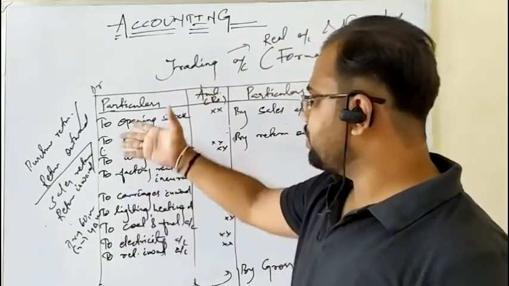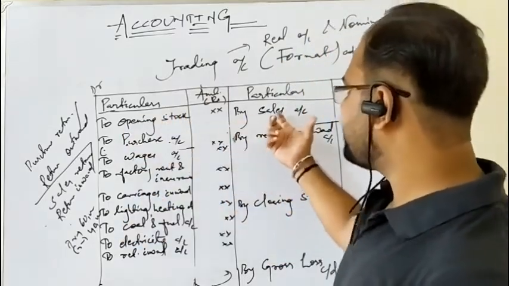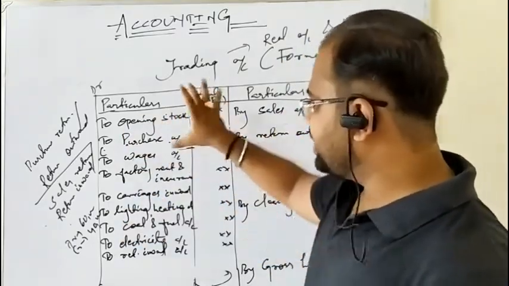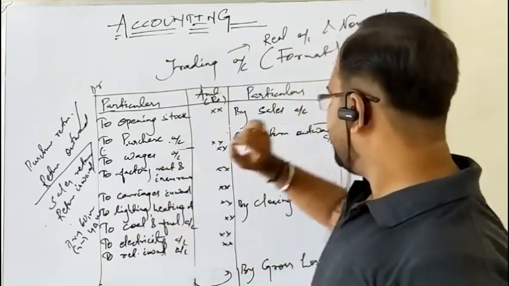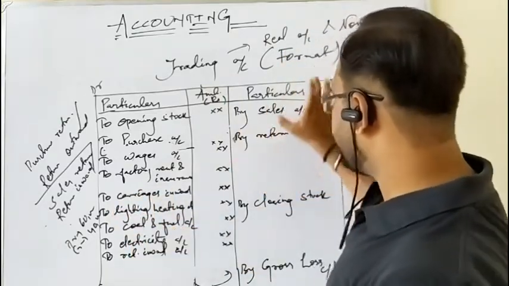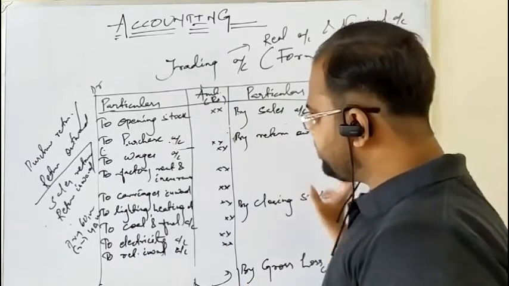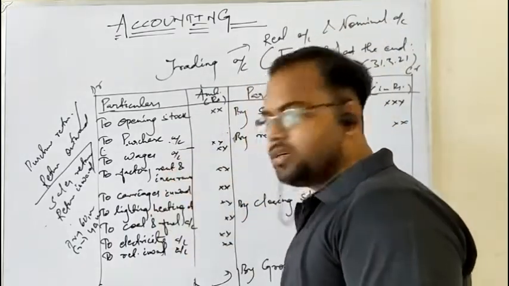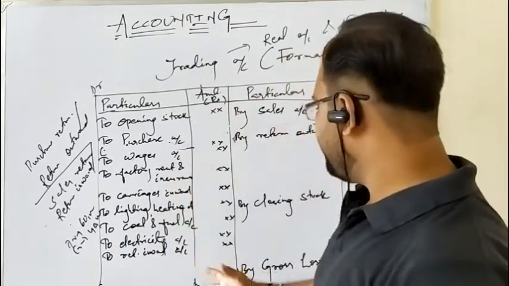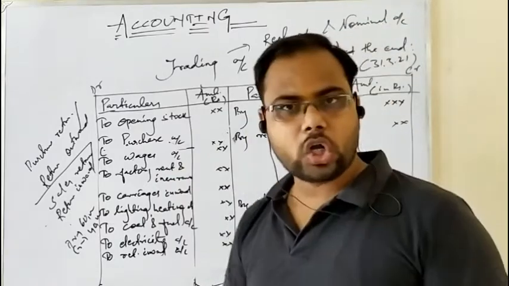So this is the format of the trading account. On the debit side are written purchases and opening stock, and on the credit side the revenues like sales and closing stock, and the direct expenses are written on the debit side. Direct income, that is only one, sales, is written on the credit side. If the credit side is more than the debit side, it is gross profit. If the debit side is more than the credit side, then it is gross loss.